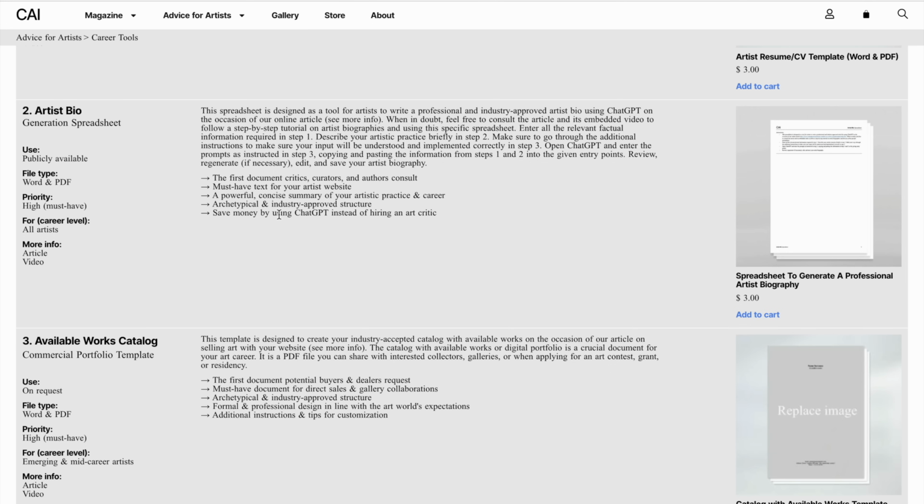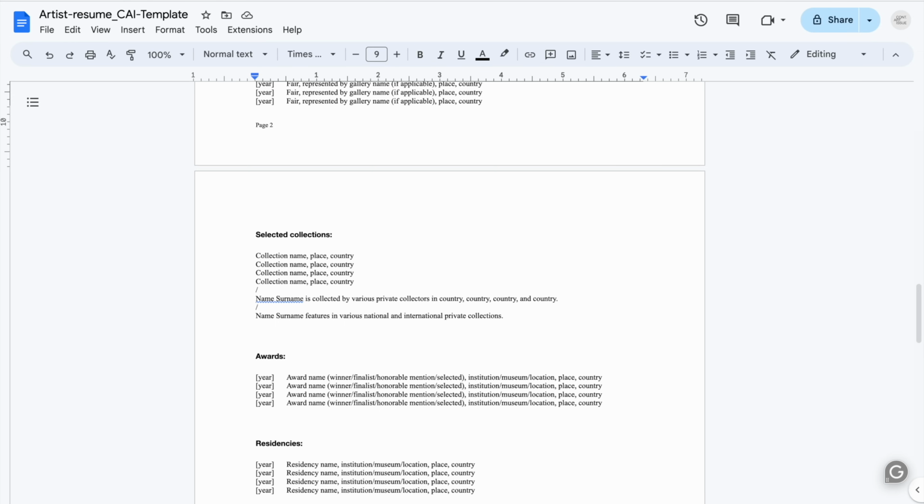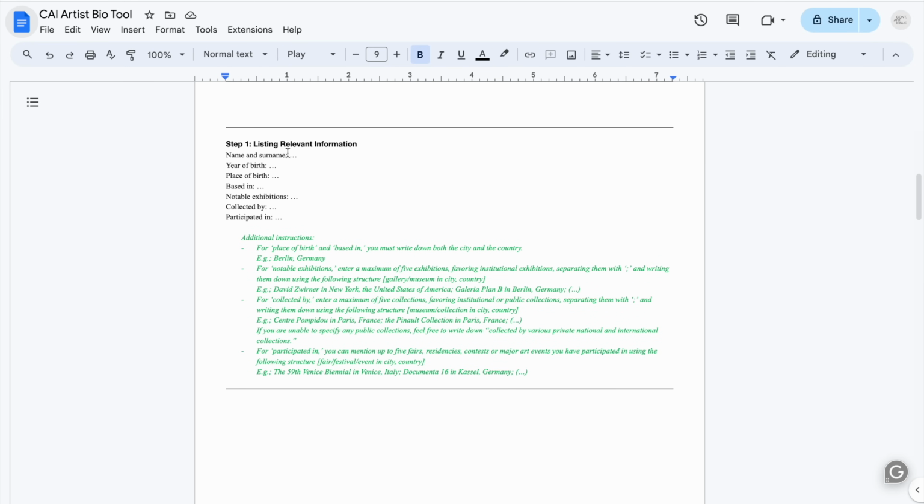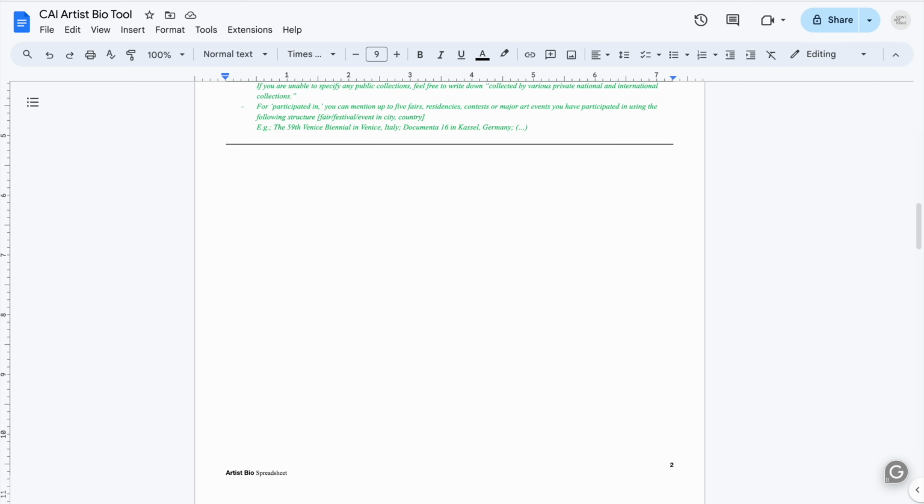So with this tool we have actually used ChatGPT for people who struggle writing in fluent English, or simply to connect all the different dots here. So you can save in fact a lot of money. Instead of having to hire an art critic, you can simply use the prompts that we have in this spreadsheet. So it is actually very simple. You simply have to list all the information here. So factual information, you simply have to enter these things.